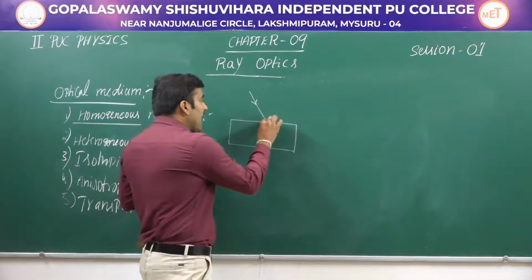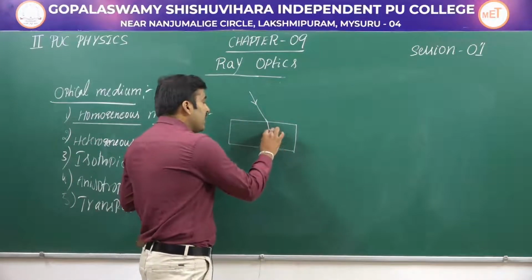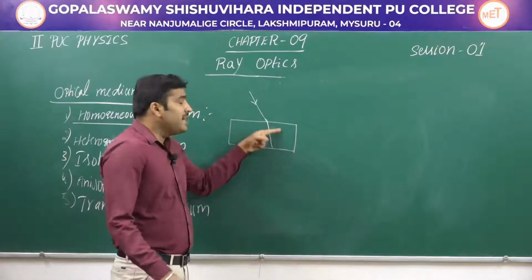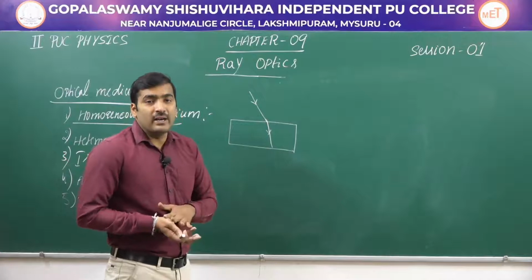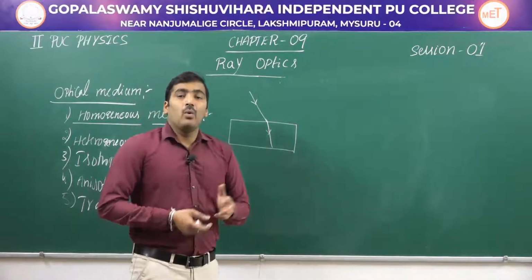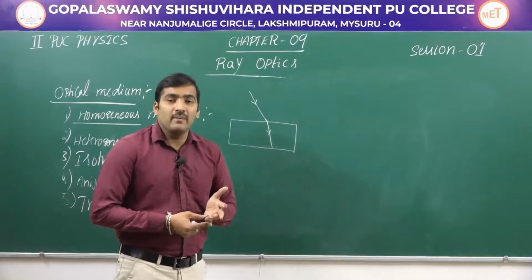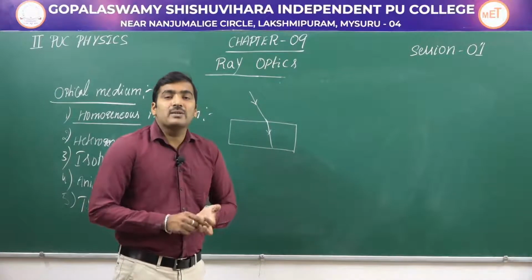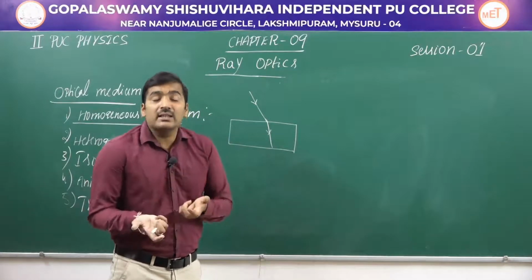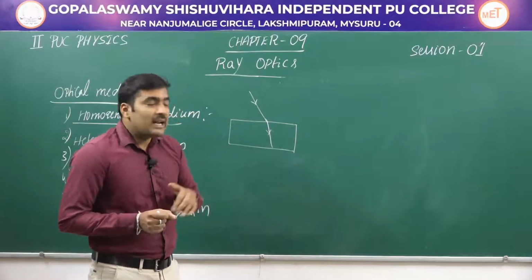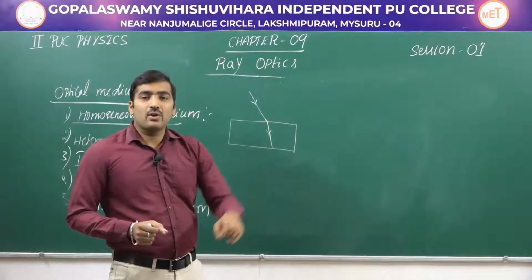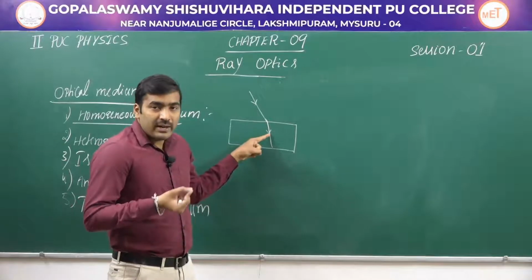So when the light is transmitting in this medium, then this medium is called a transparent medium. For example, water is a transparent medium, glass is a transparent medium, air is a transparent medium. So a medium where light can transmit is called a transparent medium.